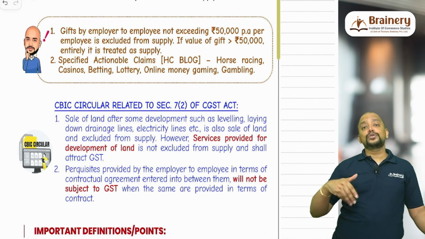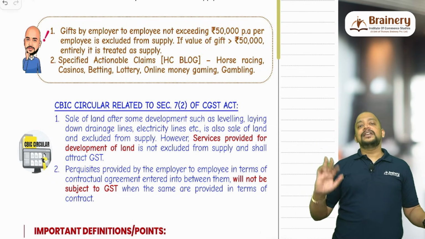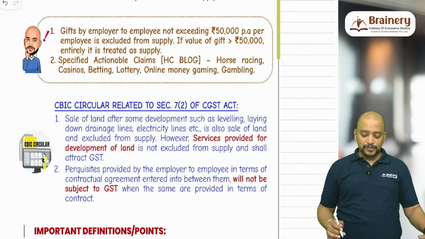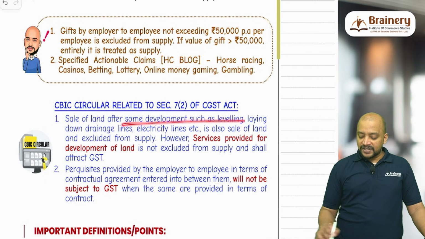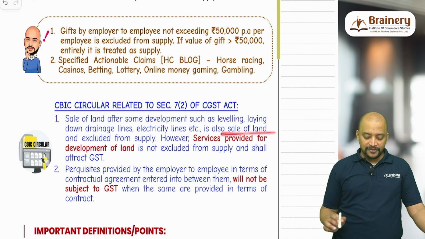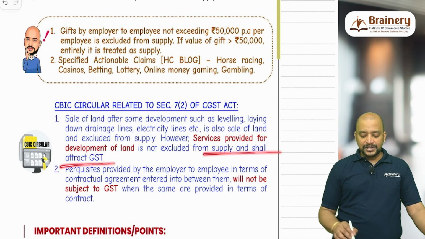What if I am selling for 2500 rupees land? That's it. Development charges I am not charging separately. Then in that case, the entire 2500 rupees will be excluded from supply. That is with respect to this. So sale of land after some development such as leveling, laying down drainage lines, electricity lines is also sale of land and excluded from supply. However, services provided for development of land are not excluded from supply and shall attract GST.